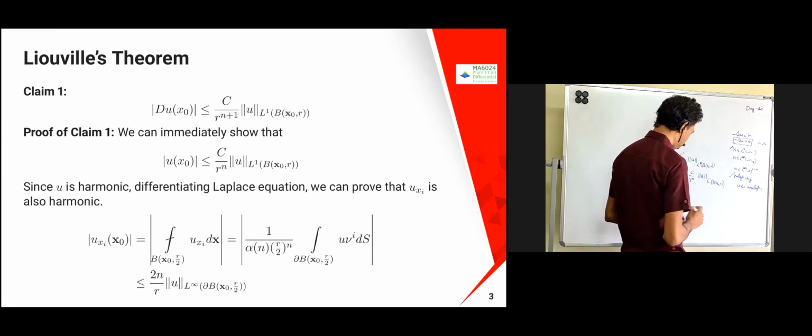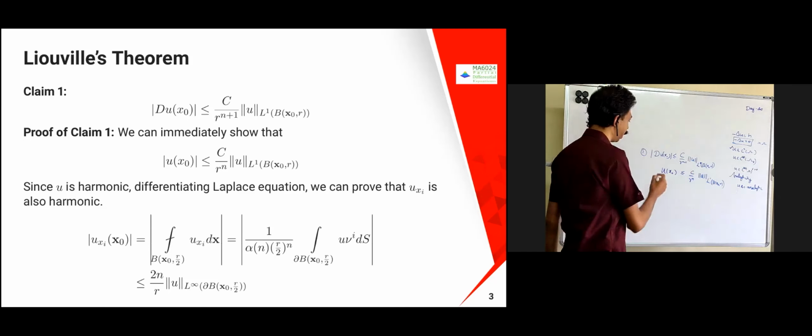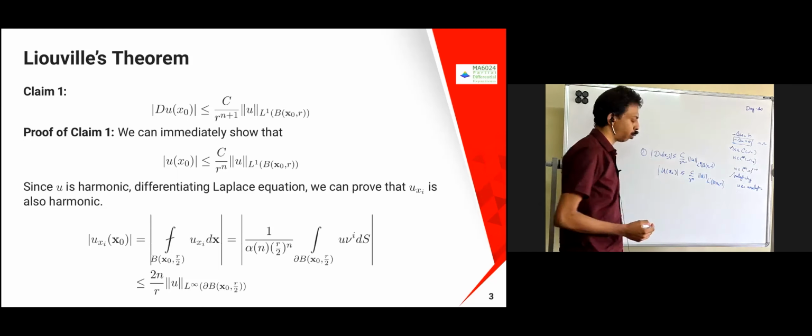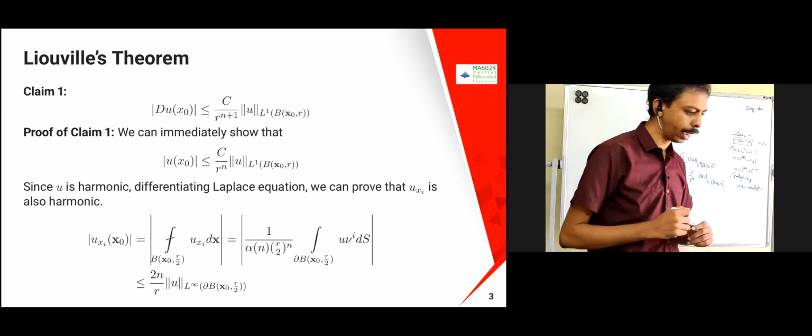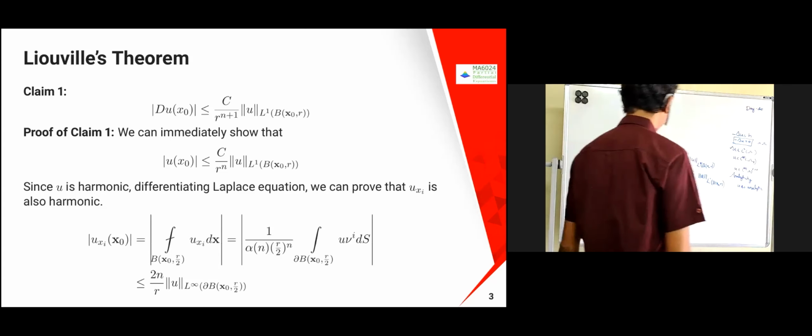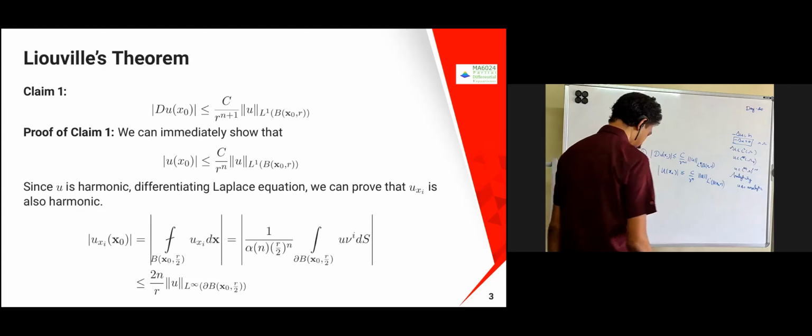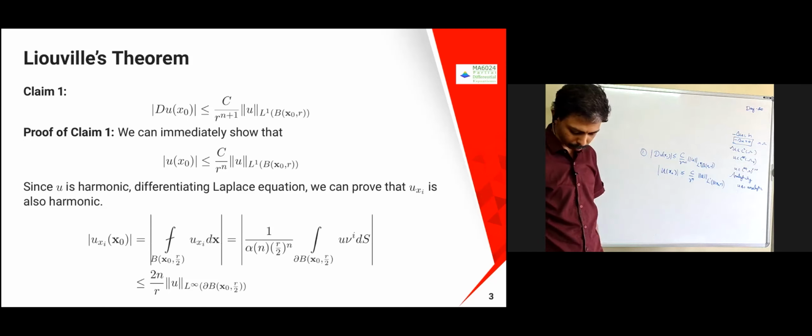I will just say it is immediate, but how do we claim this one? Any idea?